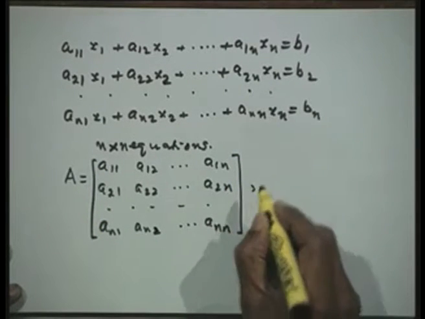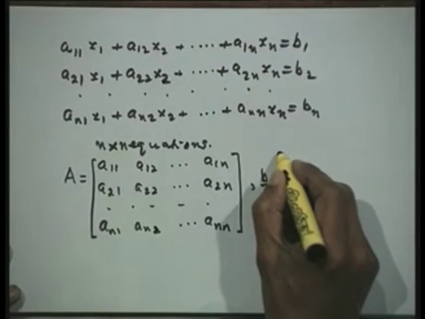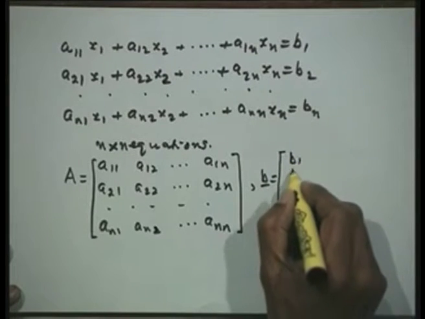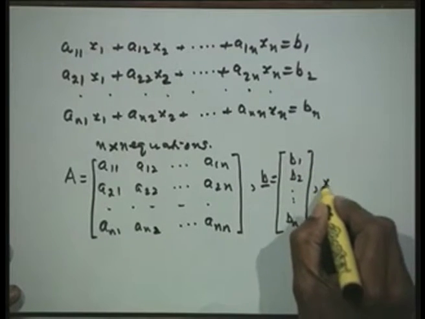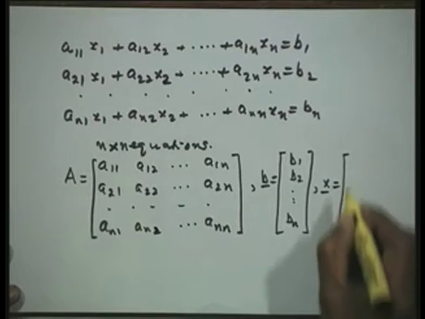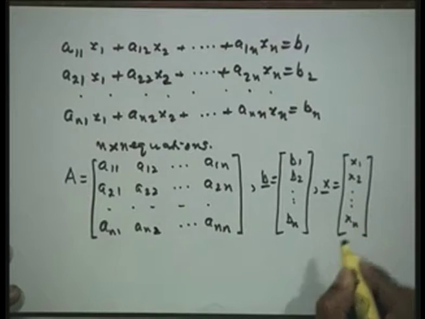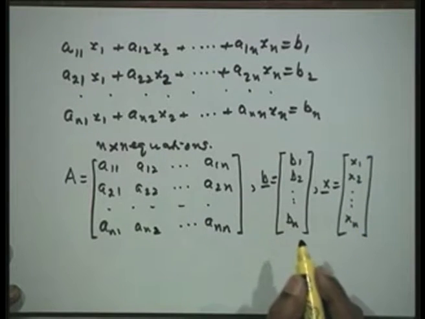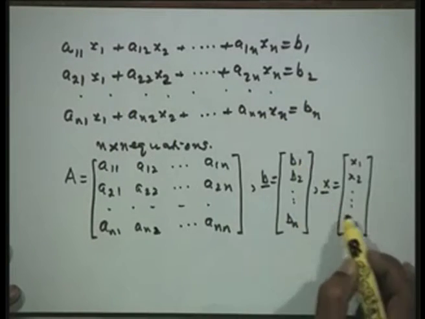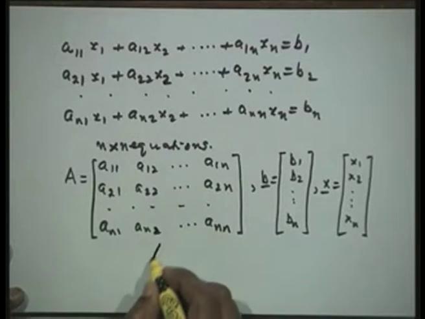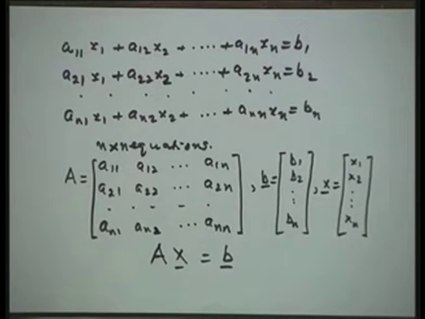So I will take this as a matrix A, and we will write down the right hand side vector b as b1, b2, bn, and the variable x as the solution vector x1, x2, xn. And if I write this coefficient matrix as A, the right hand side vector as b, and the solution vector as x, then I can write down the given system of equations as Ax is equal to b. So this will be my basic system of equations.